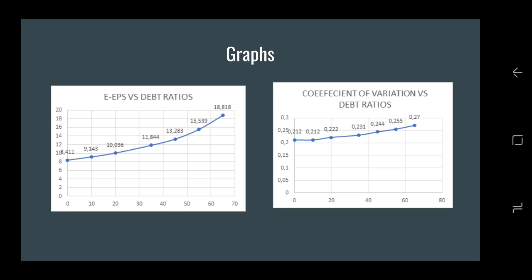Also, there's a negative impact of increasing financial leverage on financial risk. This is noticeable from the figures of increasing debt levels, and also when we look at the debt ratio, as it increases, the standard deviation also increased, especially for the last percentage, which is 65%.